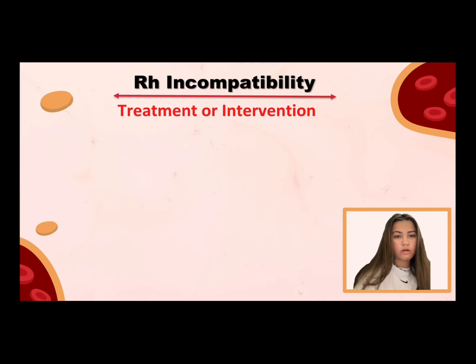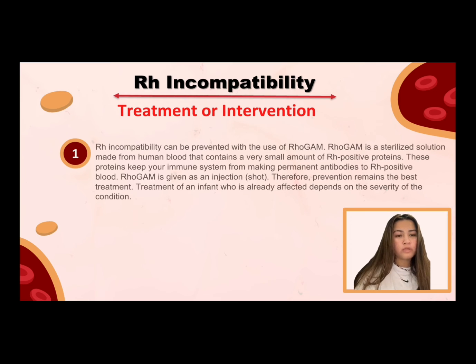Thank you, Lyra. Rh incompatibility can be prevented with the use of RhoGAM. RhoGAM is a sterilized solution made from human blood that contains a very small amount of Rh-positive proteins. These proteins keep your immune system from making the permanent antibodies to Rh-positive blood. RhoGAM is given as an injection. Therefore, prevention remains the best treatment.